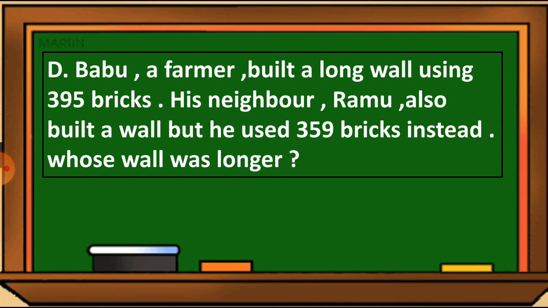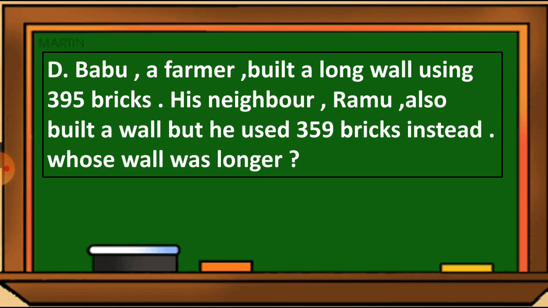So I repeat this question so we can understand it. Babu, a farmer, built a long wall using 395 bricks, and his neighbor Ramu also built a wall using 359 bricks. So we have to find which wall was longer.